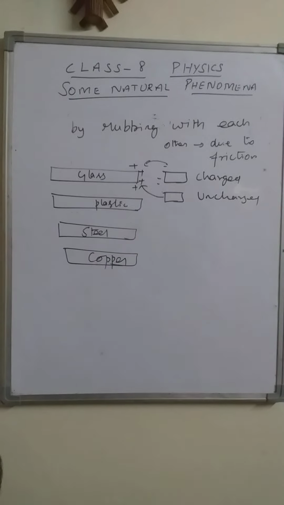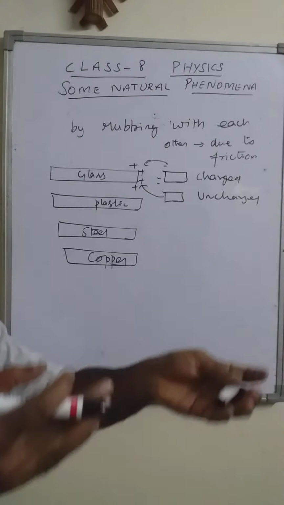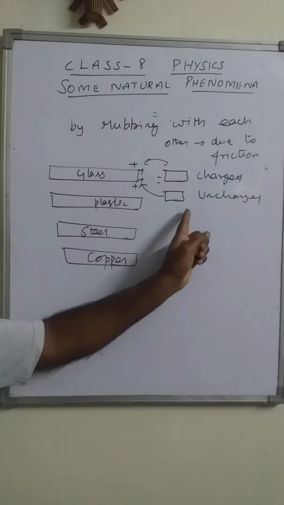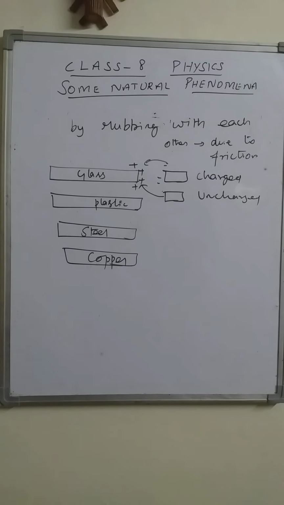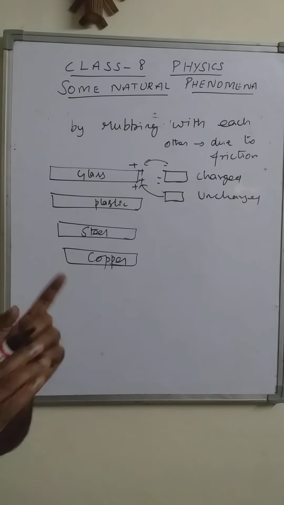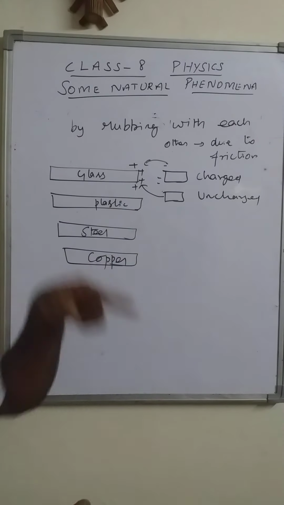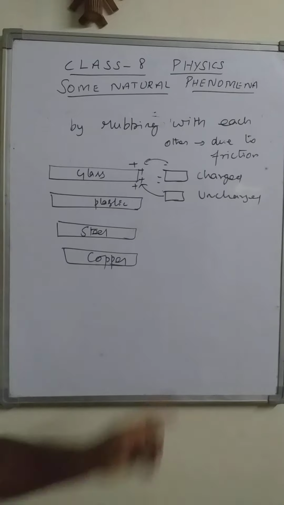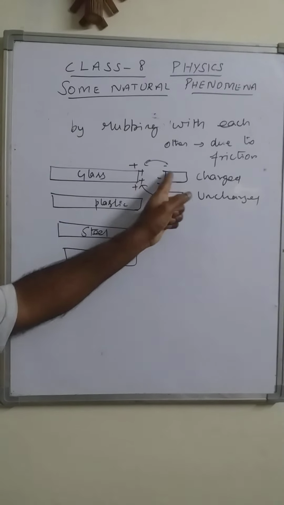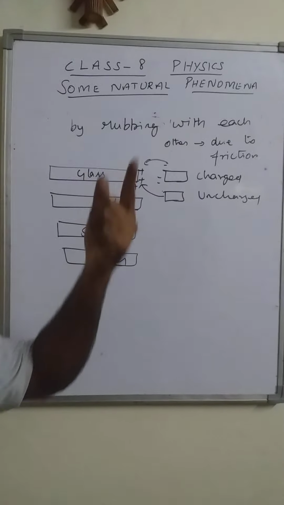In this case, we are helpless to identify which is charged and which is uncharged. By considering the attractive force, we cannot find which is charged and which is uncharged.